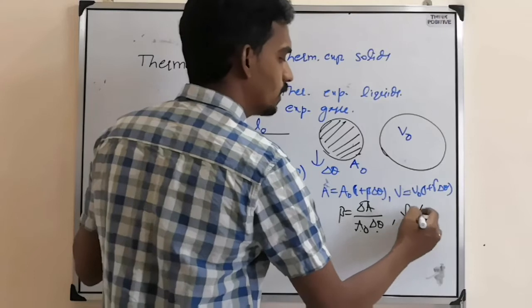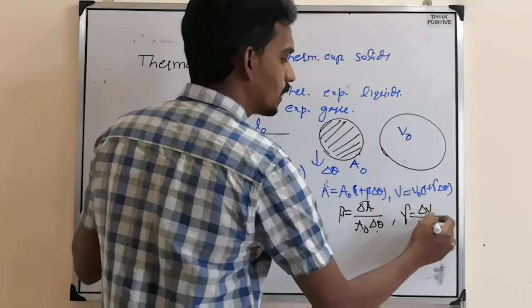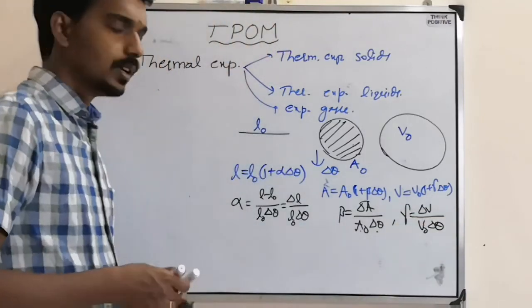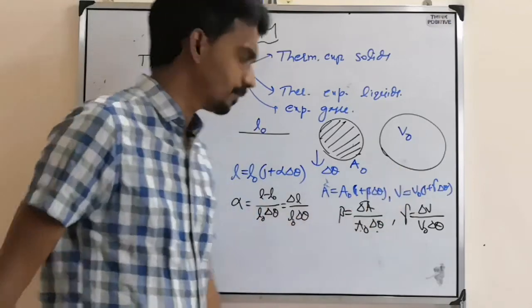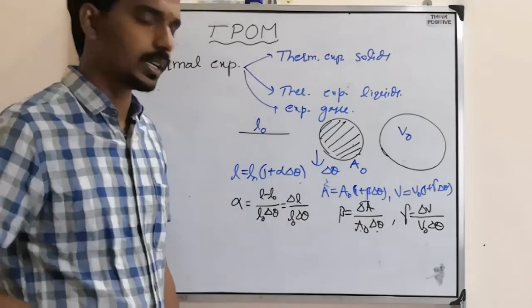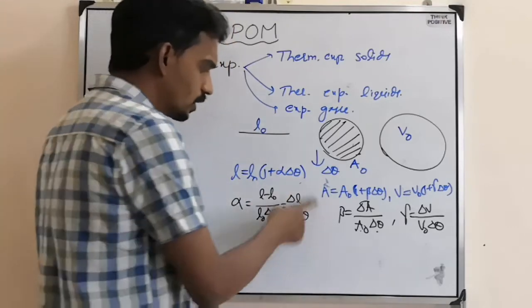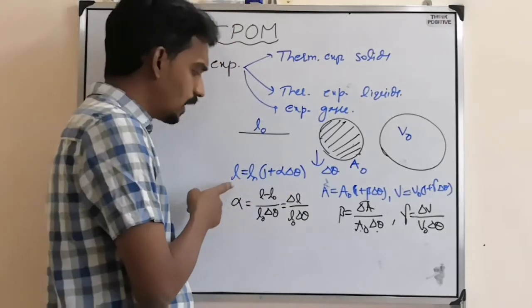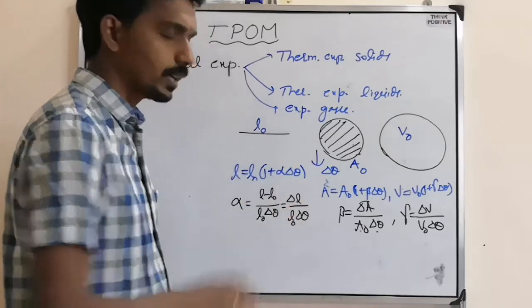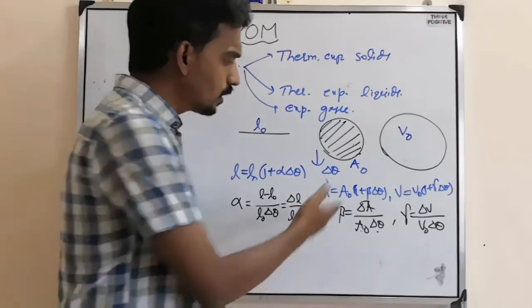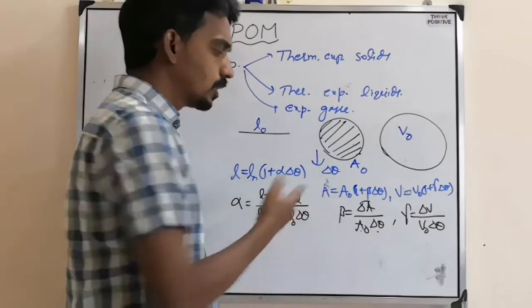Same here, gamma is delta V by V naught into delta theta. So based on this, questions can come. Based on this equation, questions can come. Of course this and this both are the same. If they ask alpha, use this formula. If they ask the final length, use this formula. Both are the same. Or if they are asking about the surface area change, use this formula.